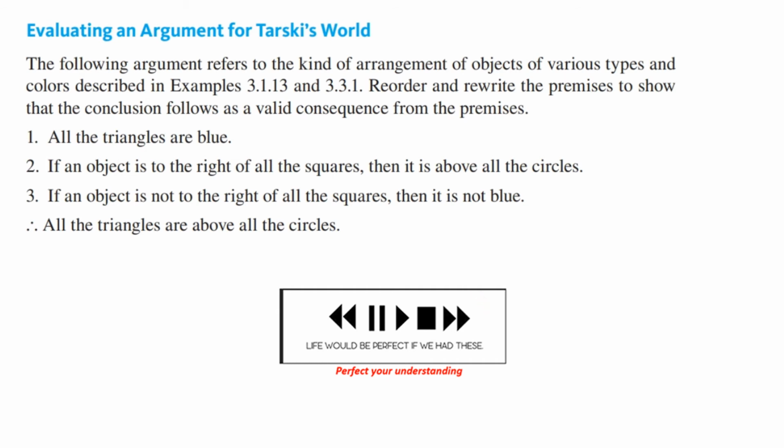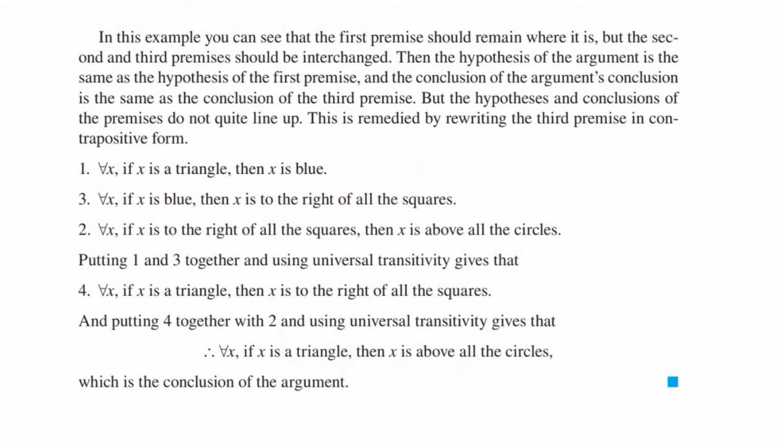Let's see how you did. Okay, so what we start out with is if it's a triangle, then it's blue. And if it's blue, then it's to the right of all squares. And if x is to the right of all squares, then x is above all the circles. If we look at 1 and 3, we can conclude that if it's a triangle, then it's to the right of all squares. And if we look at 4 together with statement 2 and use the transitivity, therefore, if it's a triangle, then it is above all circles, excuse me, which is the conclusion of the argument.